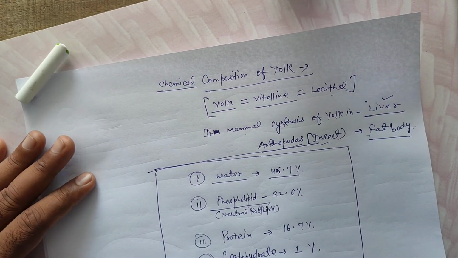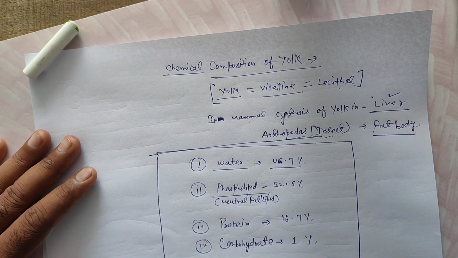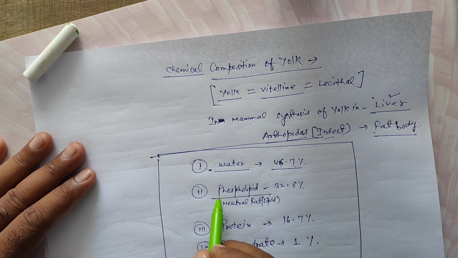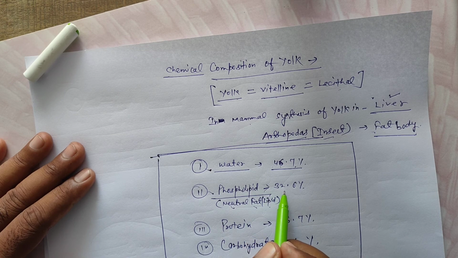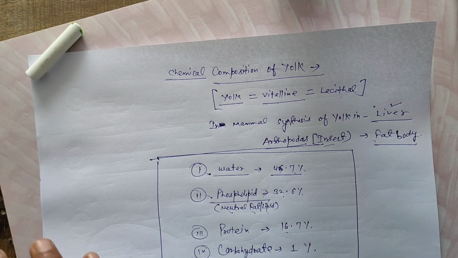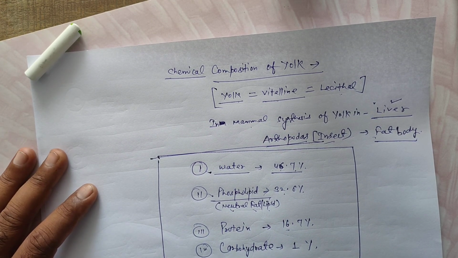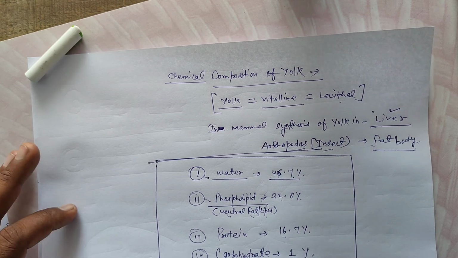So the content of yolk is water 46.7, phospholipid or neutral fat 32.6, protein 16.7, and carbohydrate 1%.